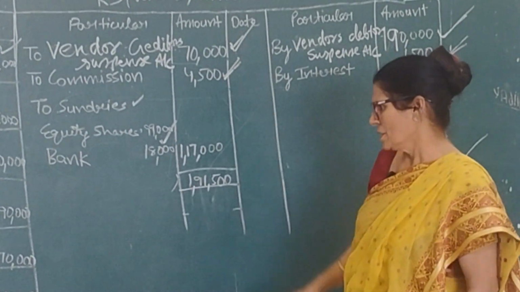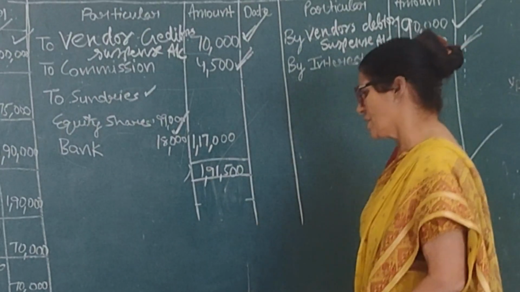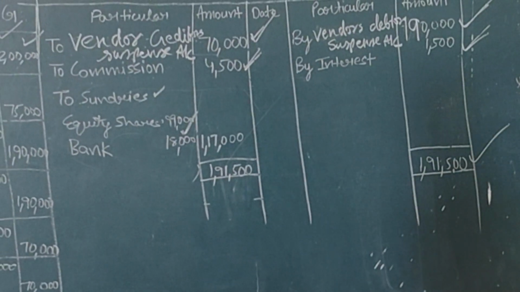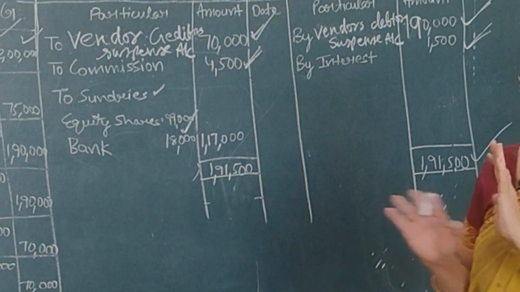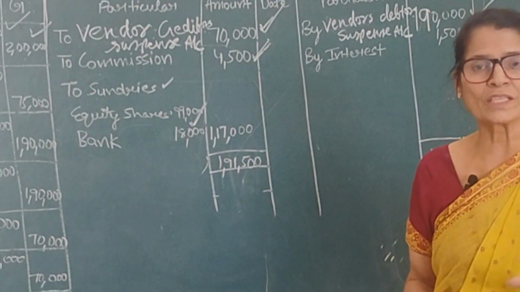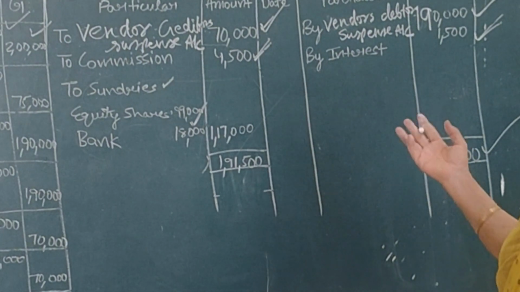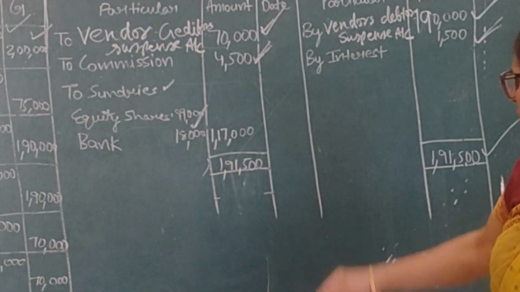No change at all. Next is debtor suspense account debit to ask debtors account 1 lakh. For that, we are going to open the debtor suspense account separately to show the effect of all the journal entries. The other entries are the same. There is no difference at all.